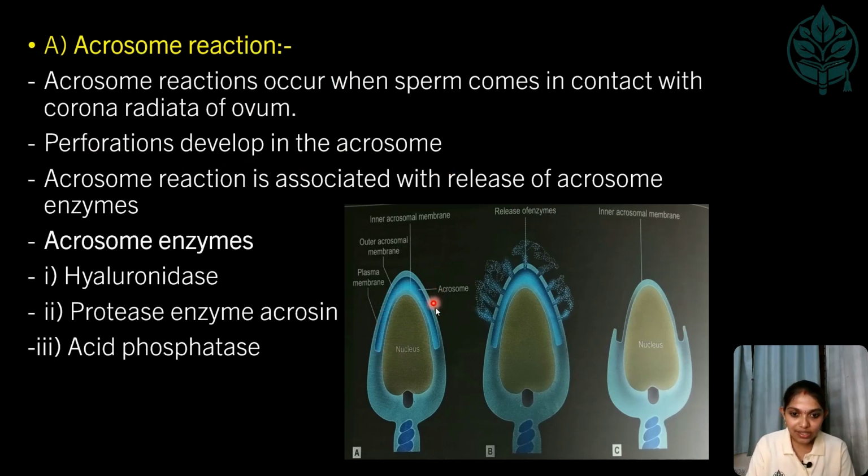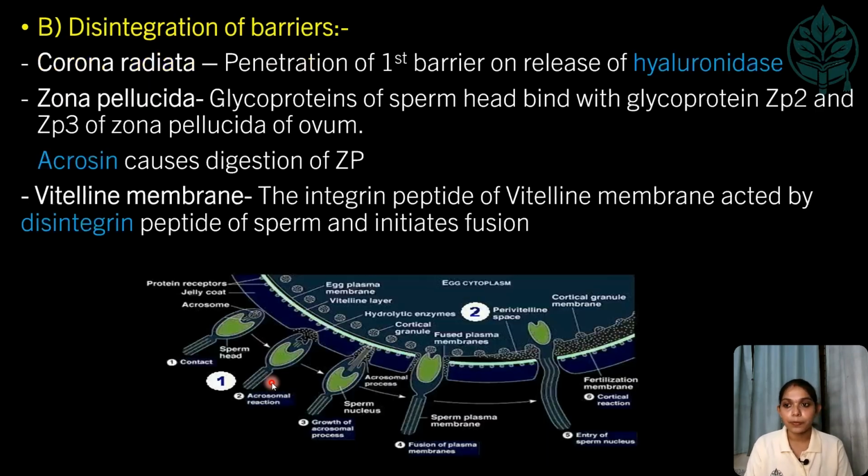So you can see this is the acrosome, right? And here you can see the perforation. Through this perforation, the acrosomal enzymes are released out. And what are the acrosomal enzymes? Hyaluronidase, protease enzyme, that is acrosin, and acid phosphatase. These are released from the acrosome.